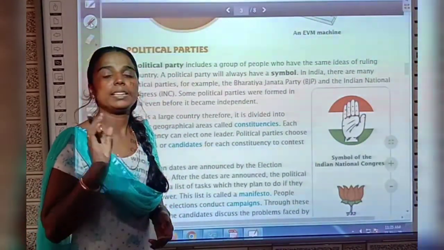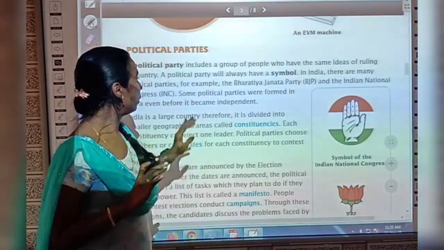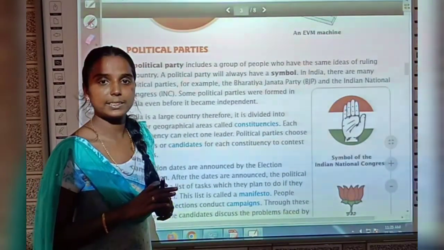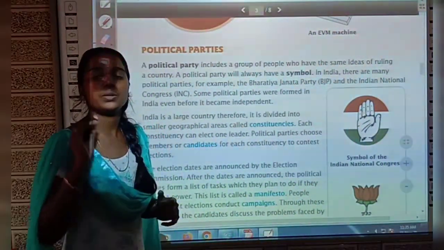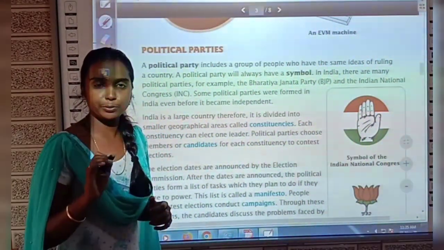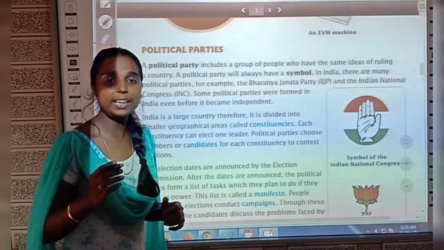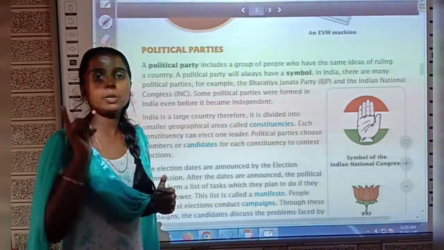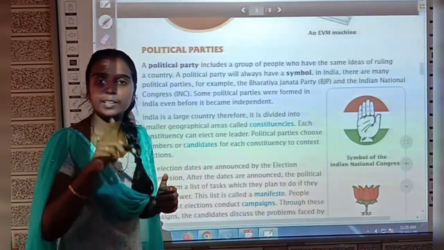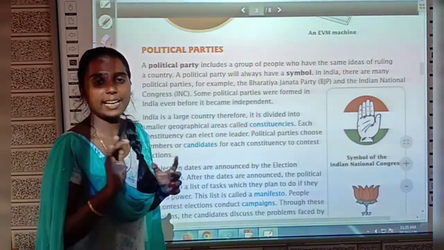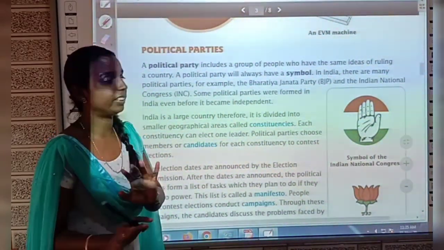Yes children, now let us read the contents given in the book regarding political parties. Take your social studies book, page number 54, and also your pencil with you. Shall we read? Now we are going to read.